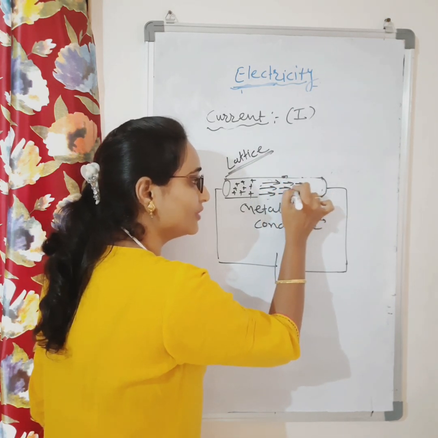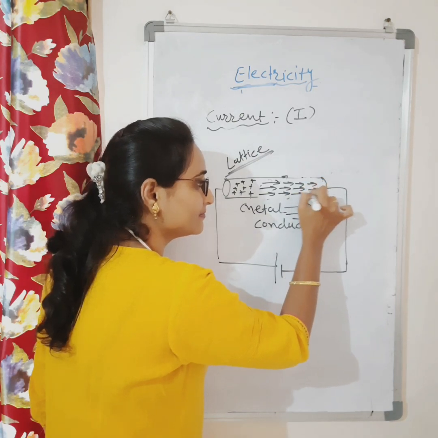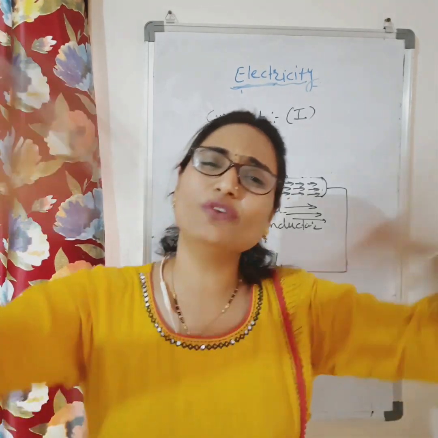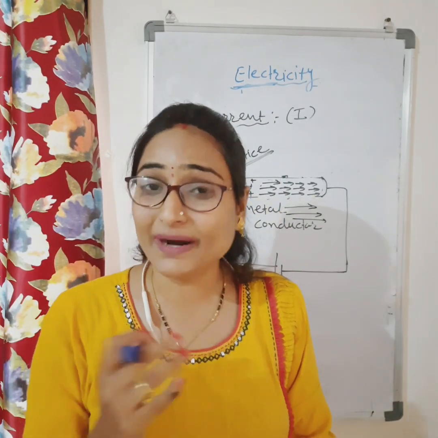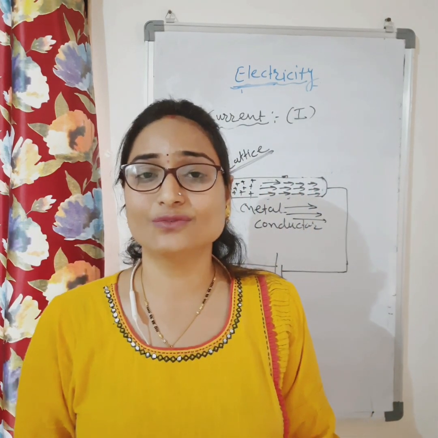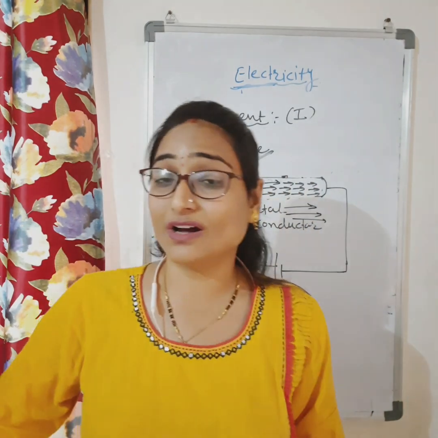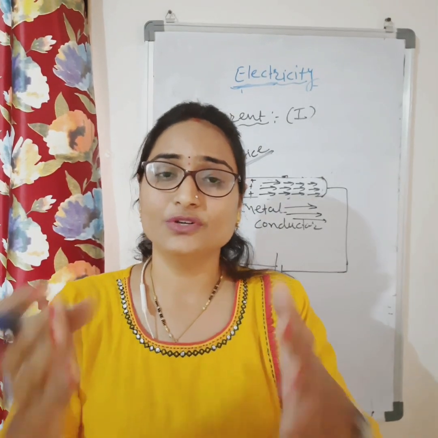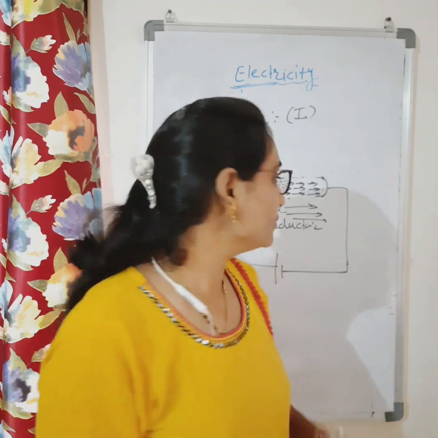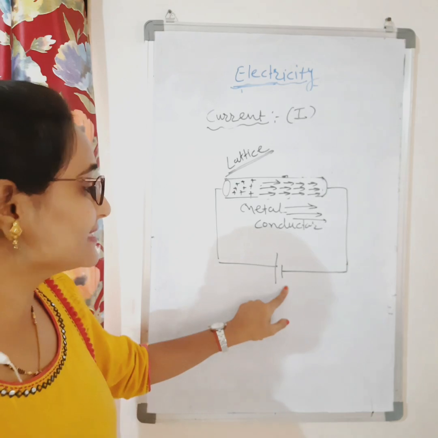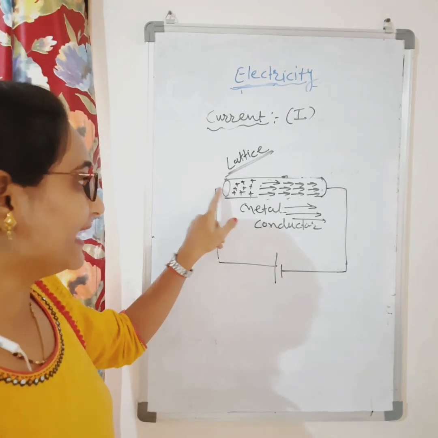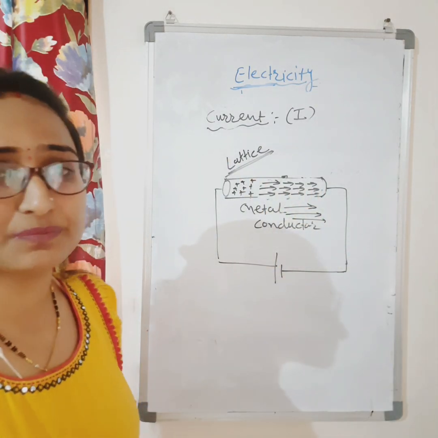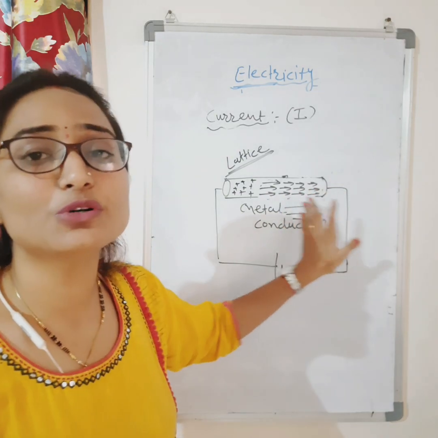In one direction they will move like this, like good students. You know, if the teacher is not in your class, what will you do? You will move randomly in the class if no one is there. But as soon as the teacher comes to your class, you will sit properly on your bench. Or if you are roaming in a ground randomly, as soon as the teacher comes, you will go in a queue. Right? The same thing happens. As soon as the cell or battery is attached to the ends of the conductor, all the electrons will move in a specified direction. This is called the ordered motion of the electron.